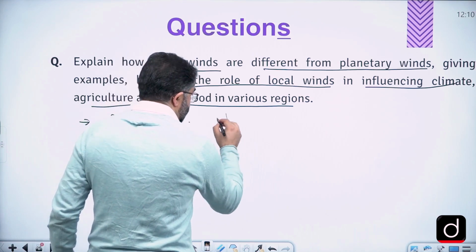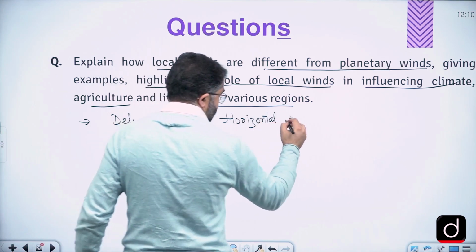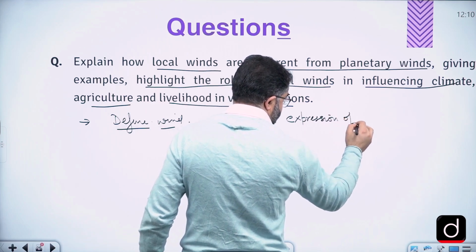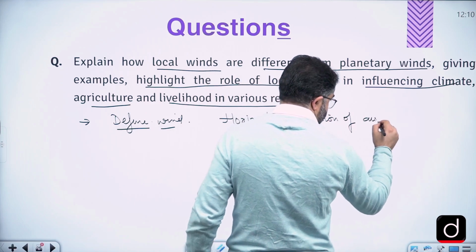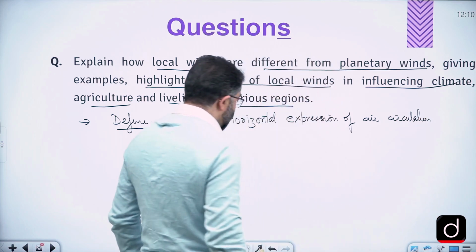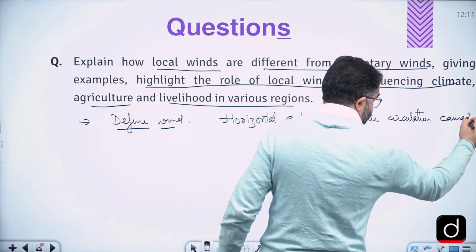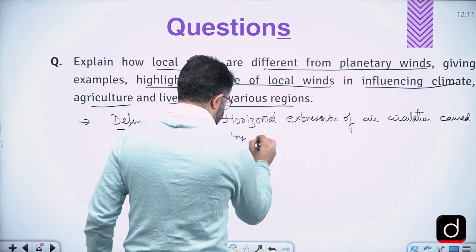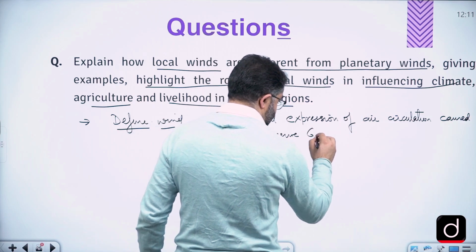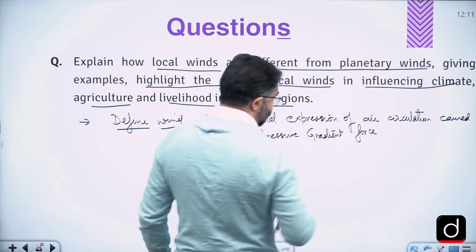It can be defined as a horizontal expression of air circulation caused by or formed by pressure gradient force, right?